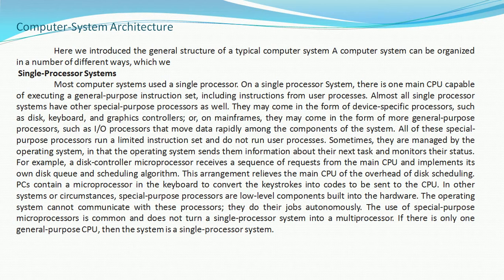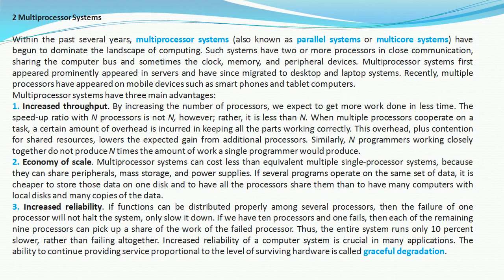They do their jobs autonomously. The use of special purpose microprocessors is common and does not turn a single processor system into a multiprocessor. If there is only one general purpose CPU, such a system is called a single processor system.